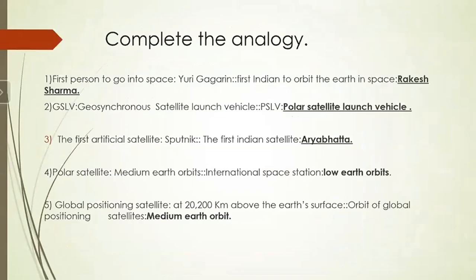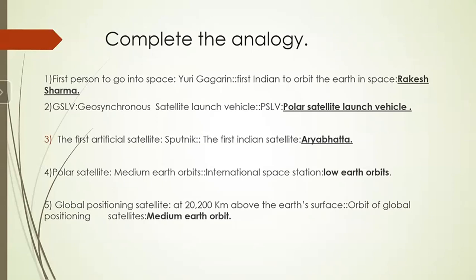Now see, this is also very important: complete the analogy type of questions. So suppose a first person to go into space, that is Yuri Gagarin. So this is the analogy they have given, and based on that we have to write for the second one. Then the first Indian to orbit the Earth in space, that is Rakesh. Then second one, GSLV, that is the Geosynchronous Satellite Launch Vehicle. Then what is the PSLV? It is the Polar Satellite Launch Vehicle.